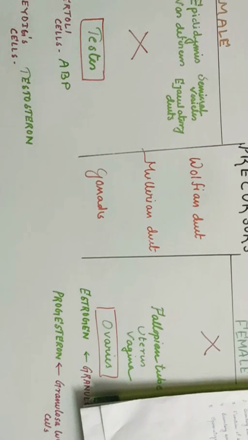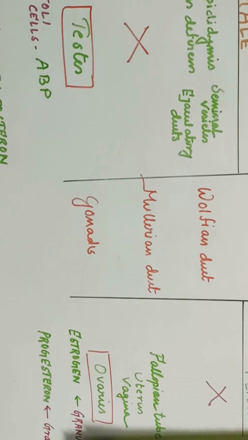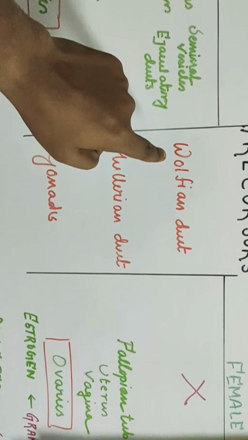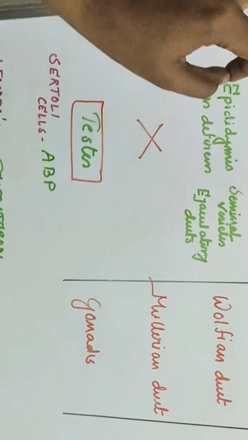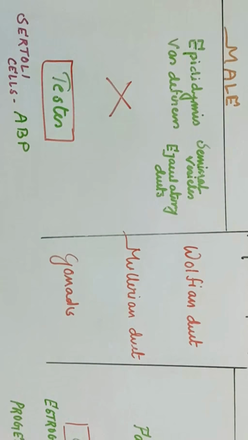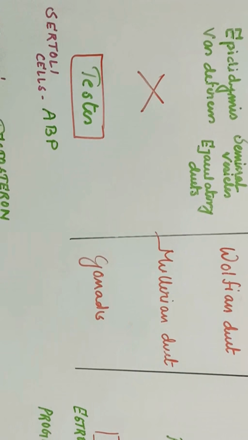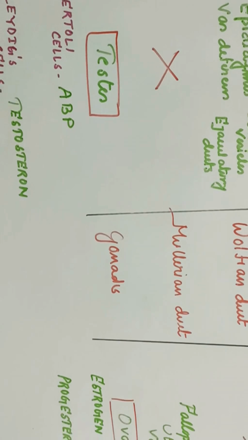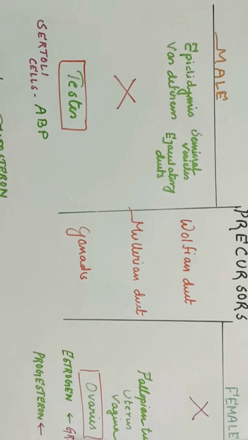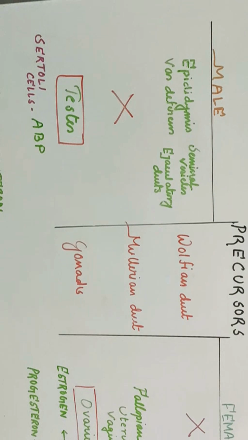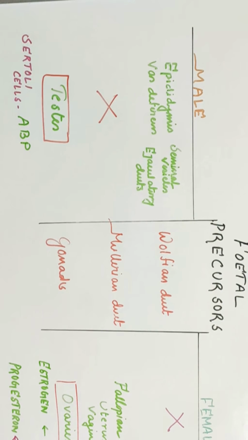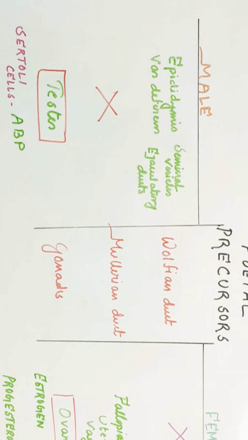So suppose there is an XY chromosome. The Wolffian duct will form the epididymis, vas deferens, seminal vesicle, and ejaculatory duct. These four are all part of the male reproductive system. So when there is an XY chromosome, inside the male it turns the Wolffian duct into these structures.